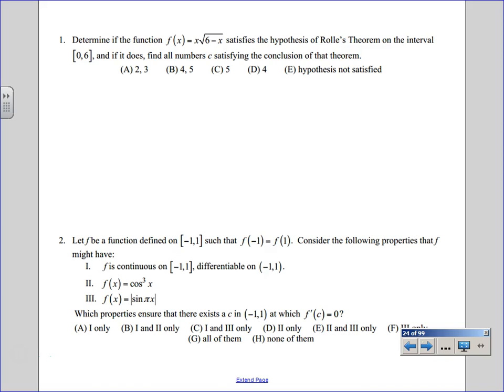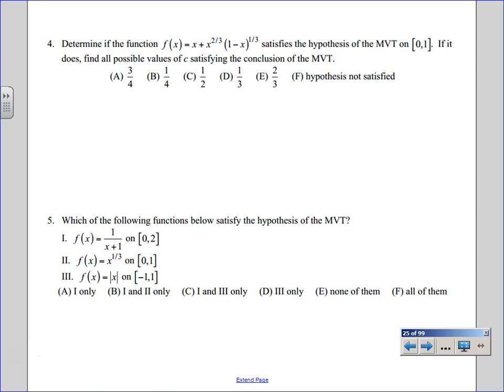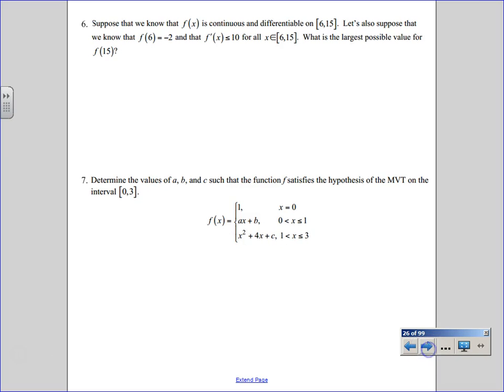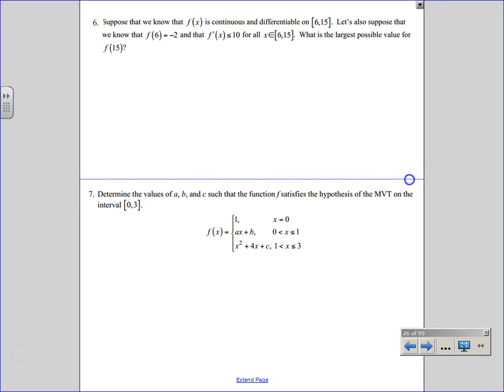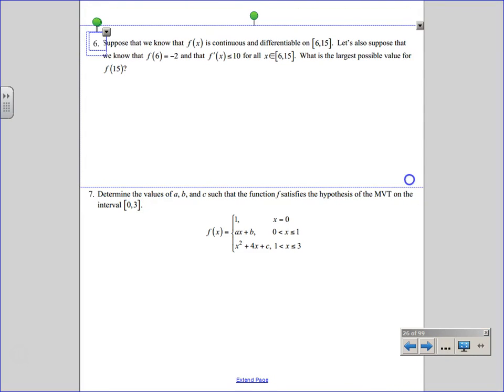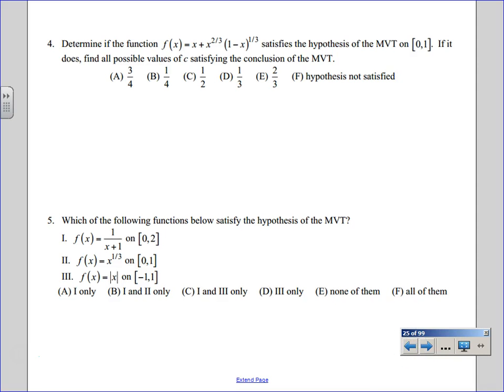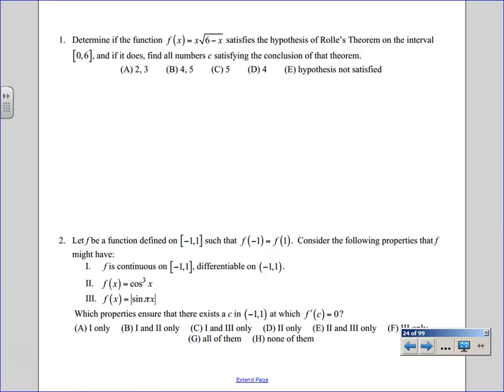Okay. With that, I want you guys to peek and see. Some of these are AP type questions, and they're good and all. I want you to look for functions similar to homework last night that you didn't like, because you got stuck on some homework problems. I'm curious what was going on. Did you have fractions? Did you have product rules? What kind of functions did you not like with MVT or Rolle's, either one? Go ahead, you can look in your homework spirals. What kind of ones do you get stuck on?